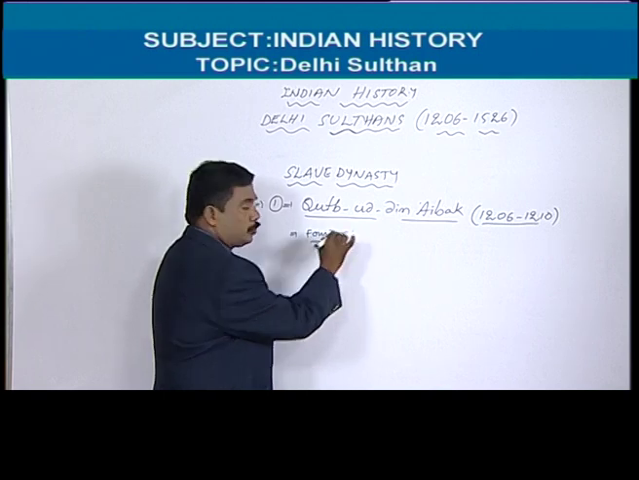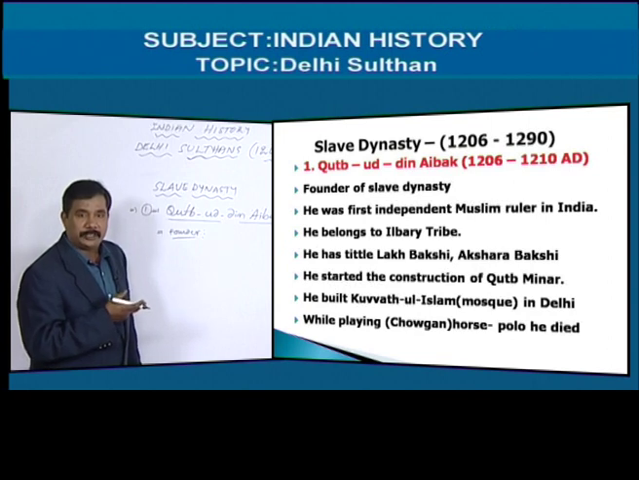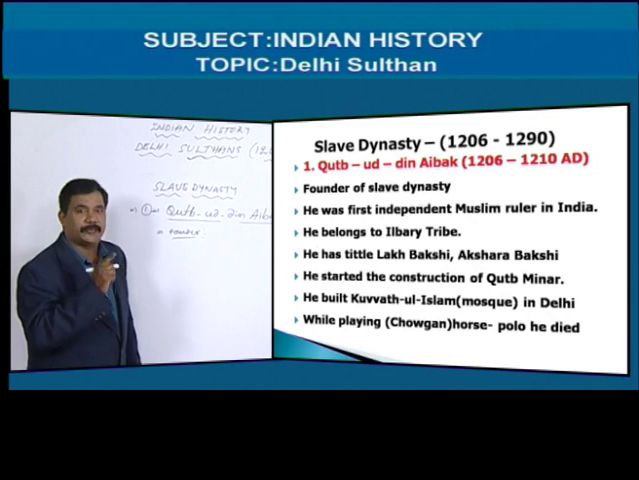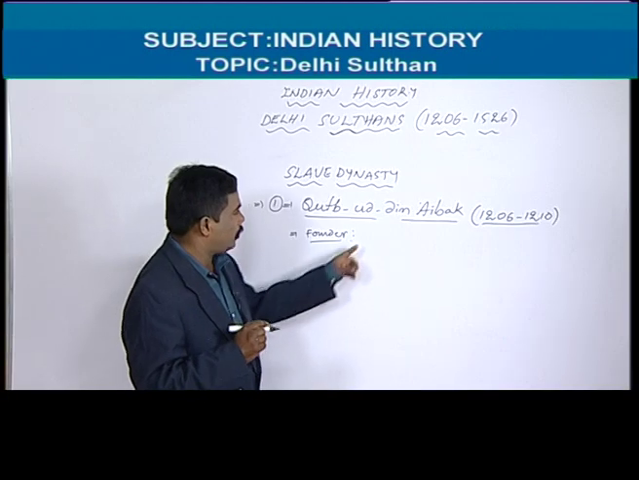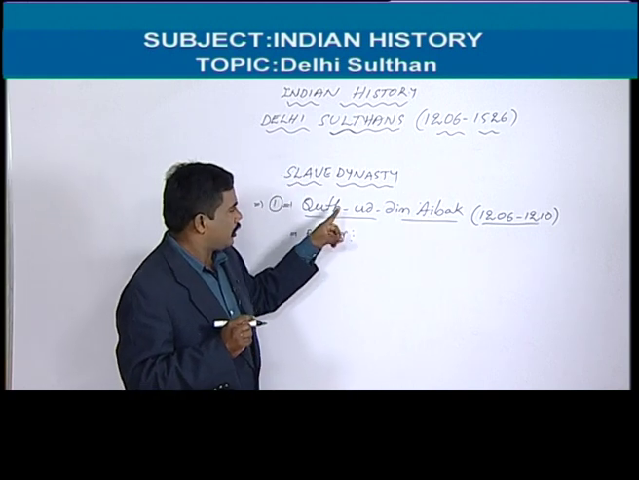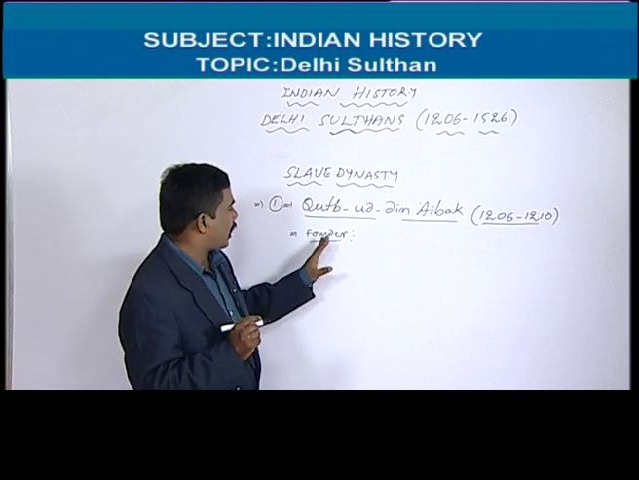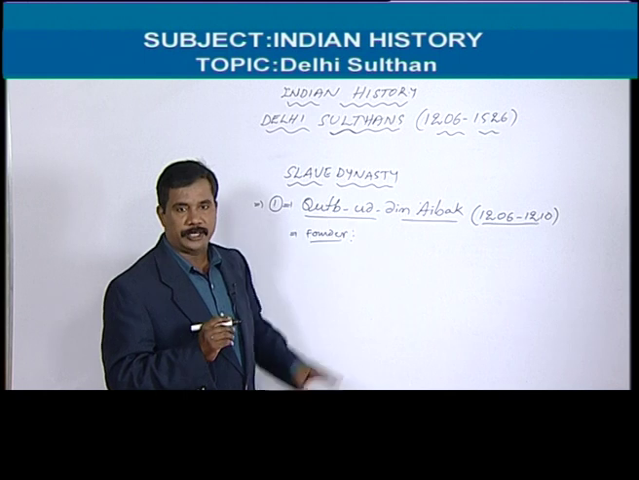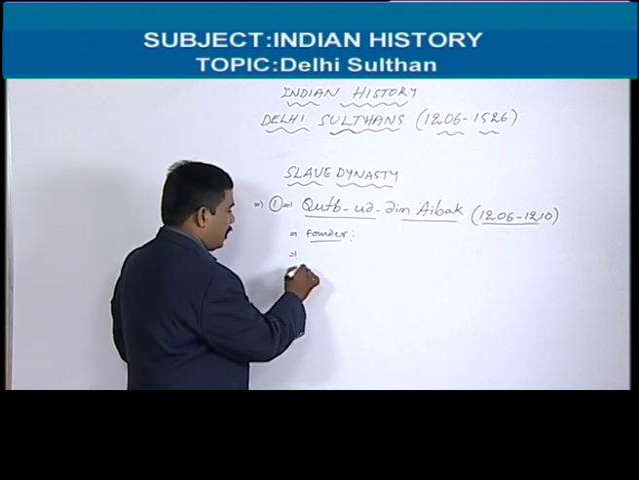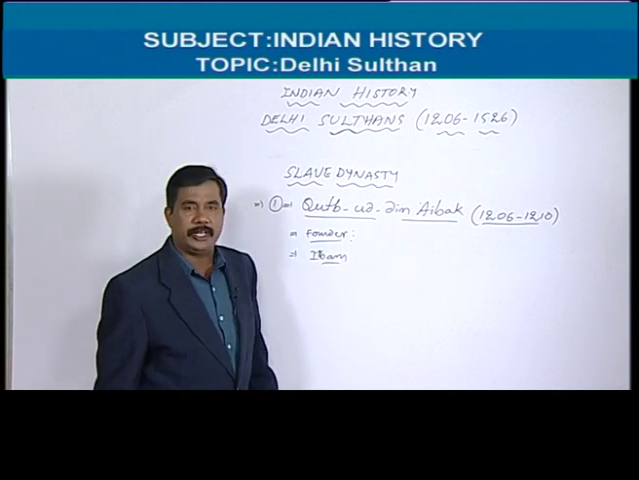Who was Qutbuddin Aibak? He was the governor of Muhammad Ghori. Whenever Muhammad Ghori conquered areas of India, he appointed Qutbuddin Aibak as governor. When Ghori died in 1206, Aibak declared himself independent. That's why Qutbuddin Aibak is the founder of the Slave dynasty. He belonged to the Ilbari tribe.